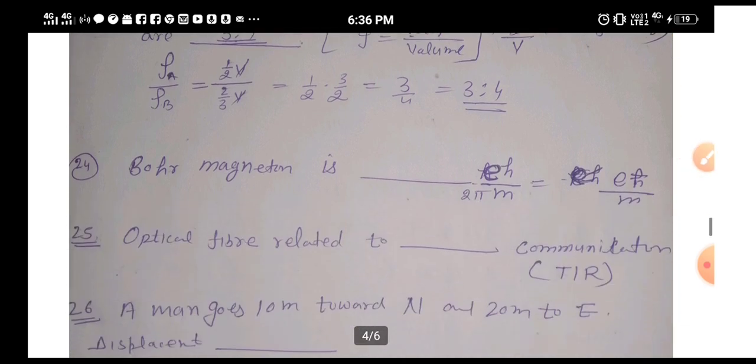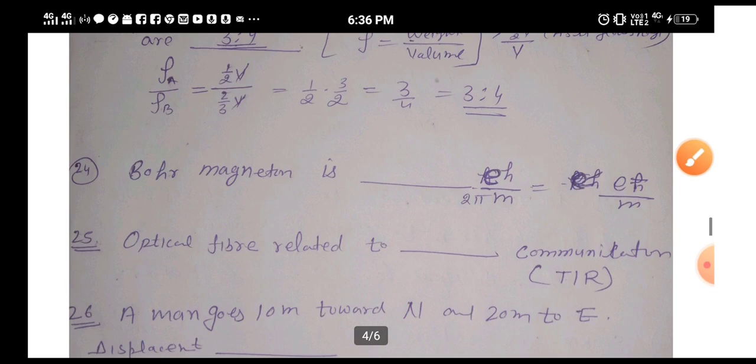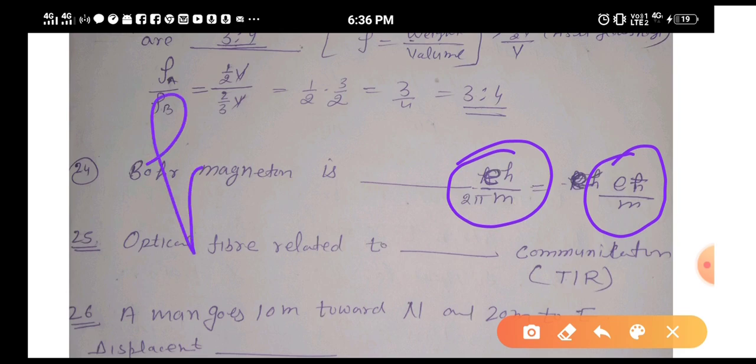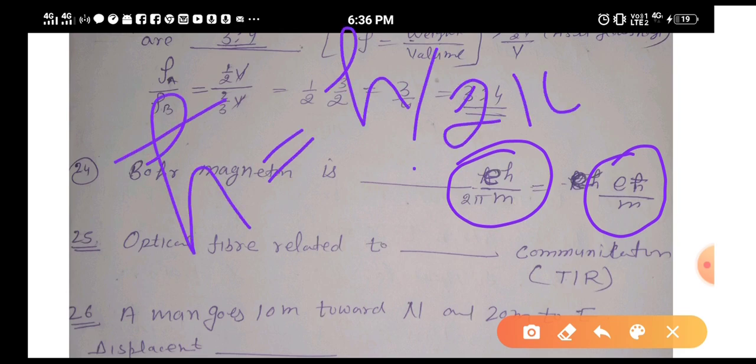Okay, next is Bohr magneton. So dear friends, this you need to keep in your mind. It is eh upon 2 pi m, or you can also write eh cross. Friends, h cross is nothing but h upon 2 pi. If you have done BSc, then you must know that h cross means h upon 2 pi. So sometimes they give the answer in the form of h cross, sometimes h upon 2 pi.